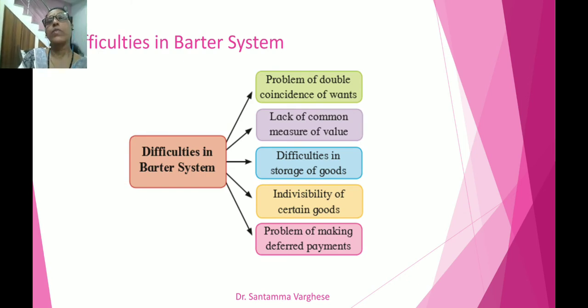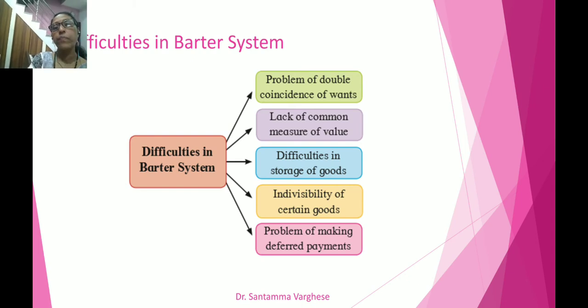In olden times when the barter system was there, it was very difficult to store all these things. Why? Because of the barter system only. So it was difficult to store things like vegetables for a long time. Nowadays we have the facilities to store, but in the olden times when the barter system prevailed, it was very difficult. So one of the difficulties of the barter system is difficulty in storage of goods, meaning the perishable things are not able to be stored.